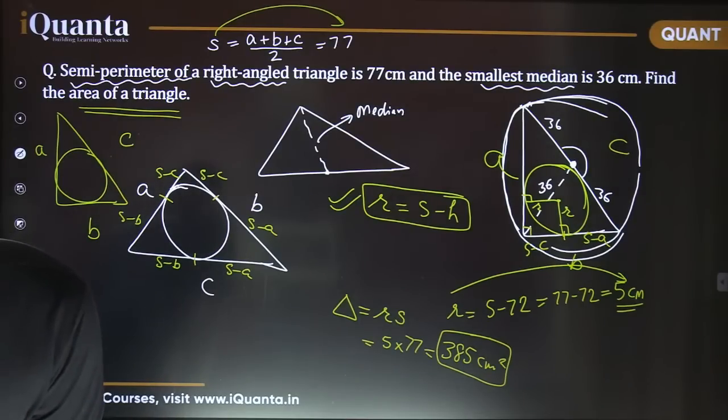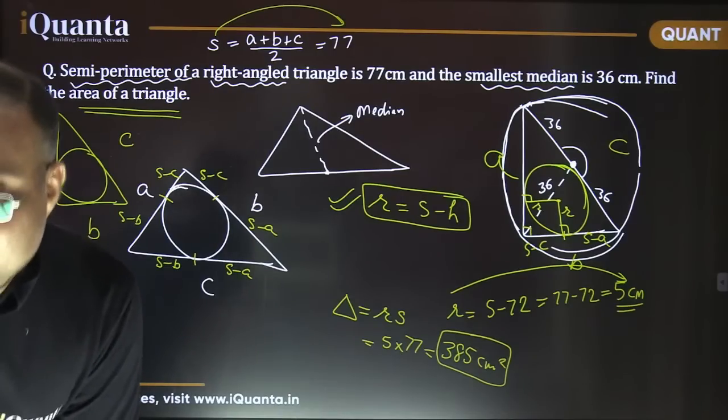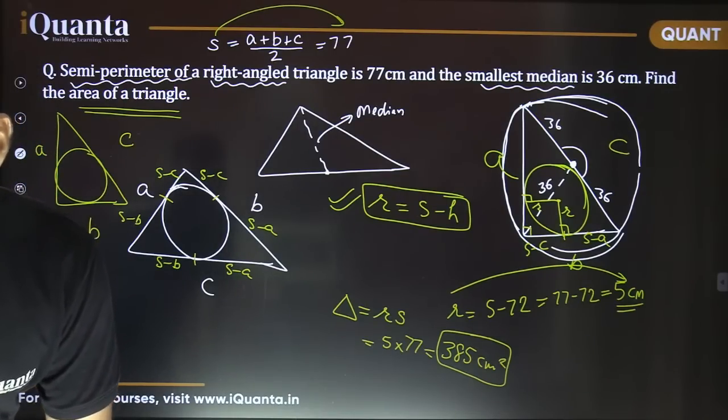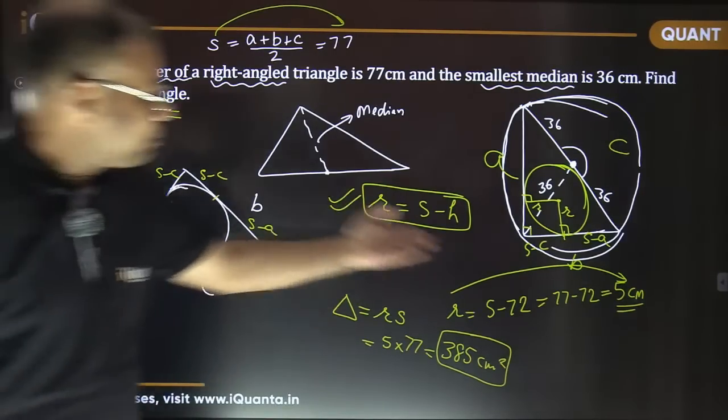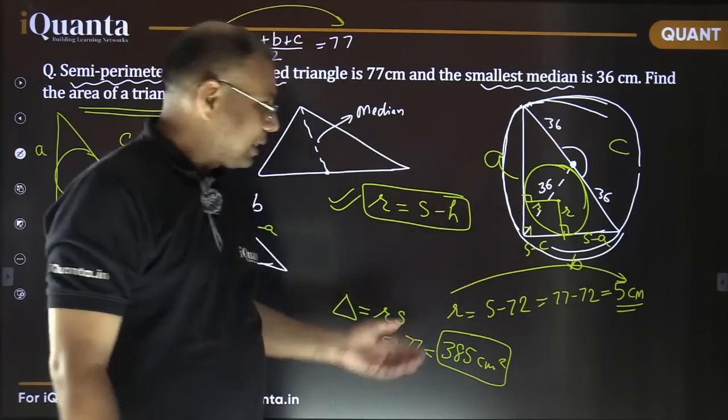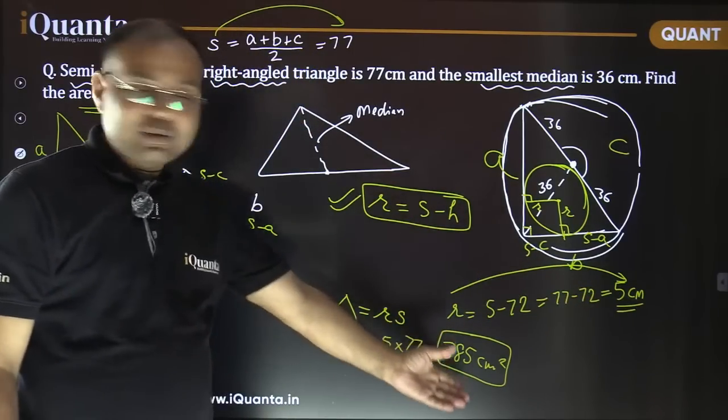Archit, can we also do it one more way? We can assume altitude x minus A similarly. Yes, it will be lengthier. It can be done, Archit. It can be done. But it will be lengthier, na? It is so simple. कुछ करना नहीं था भाई, खत्म हो गया. R into S. R I have 5 and area 385.